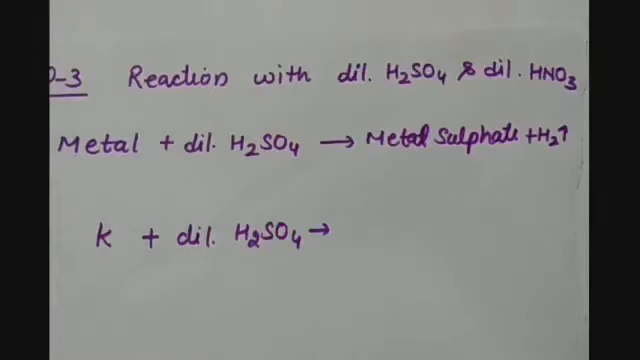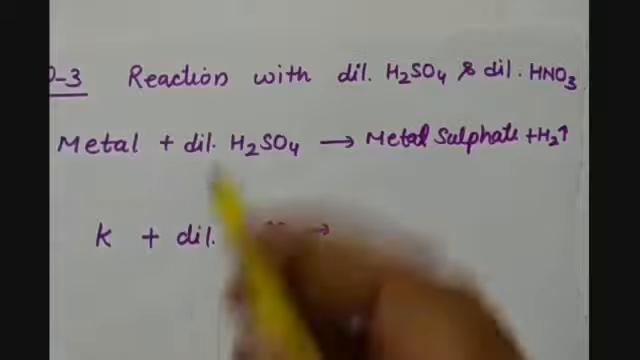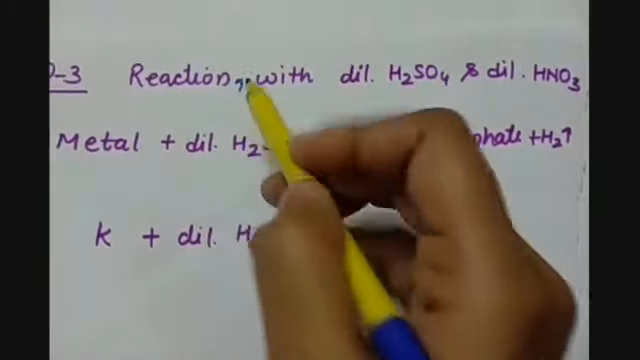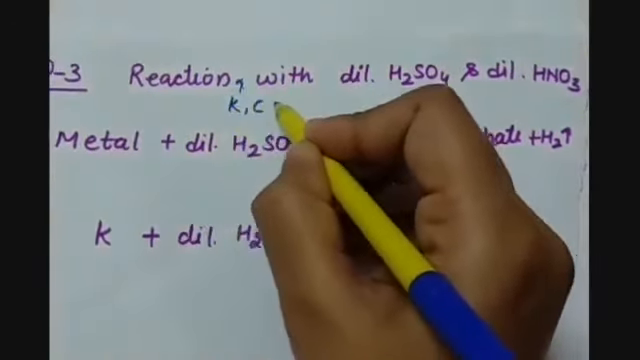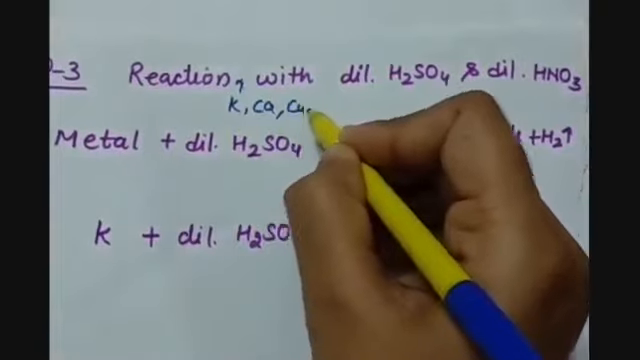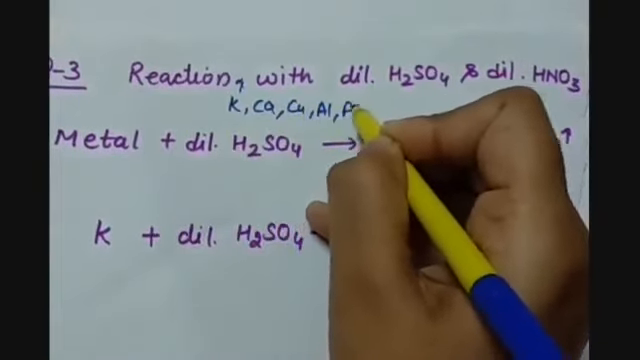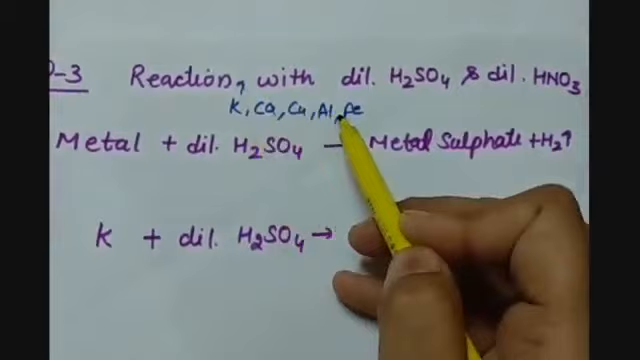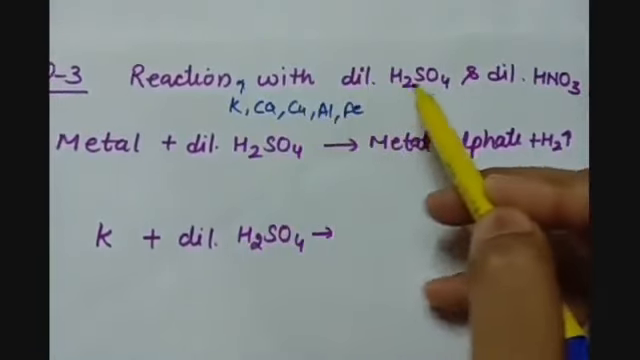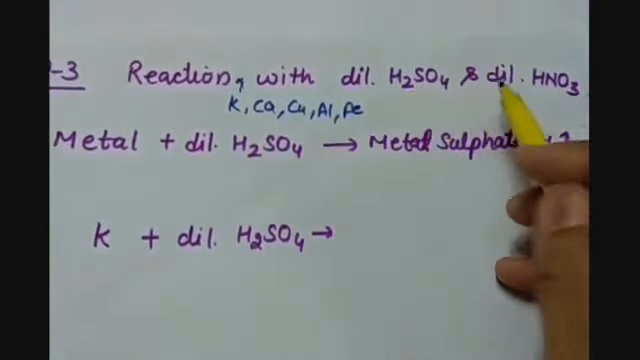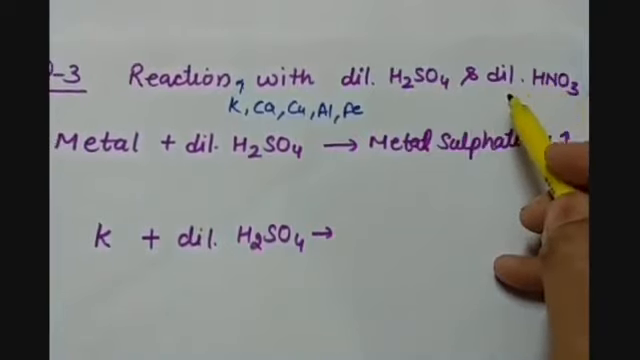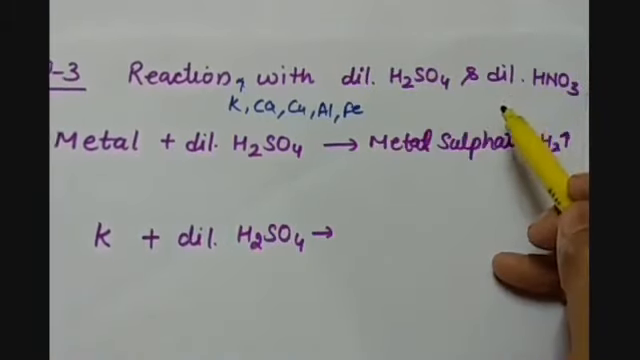Our third question is that you have to write the equations of the reactions of the same metals. We are having potassium, calcium, copper, aluminium and iron. So 5 metals, how do they react with dilute sulfuric acid and dilute HNO3, that is nitric acid, and these two acids are oxidizing acids.